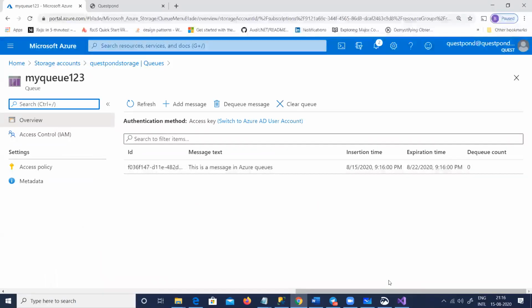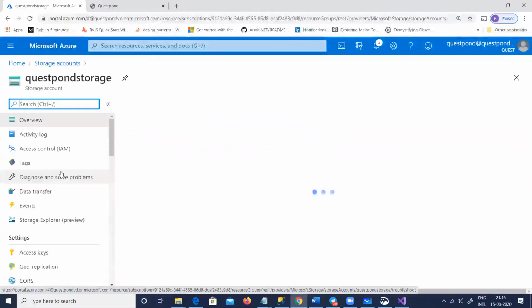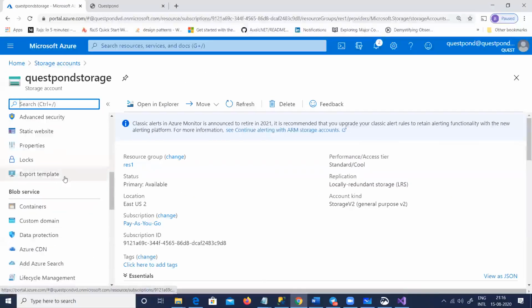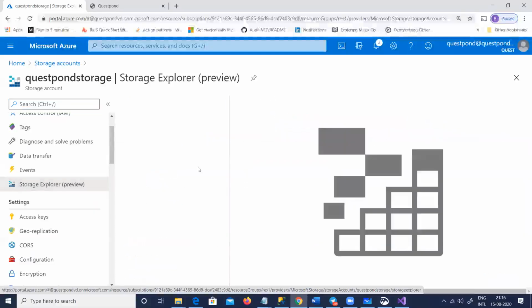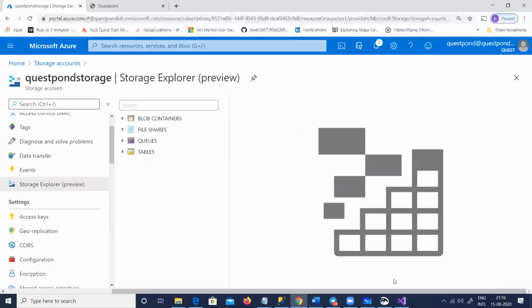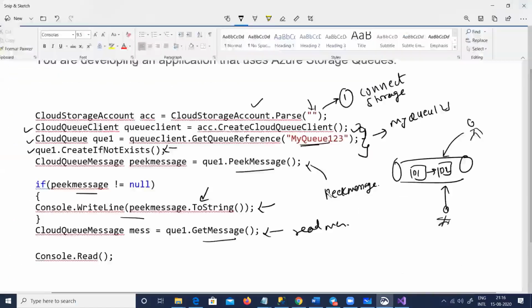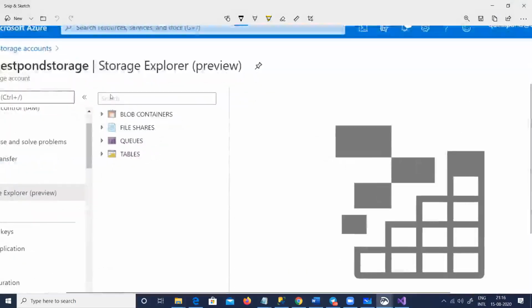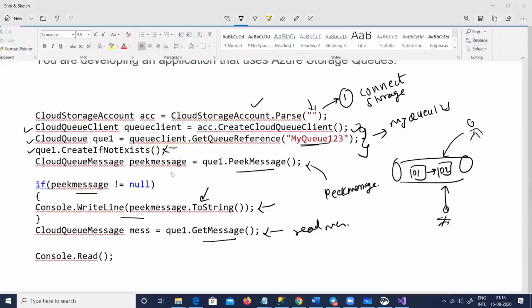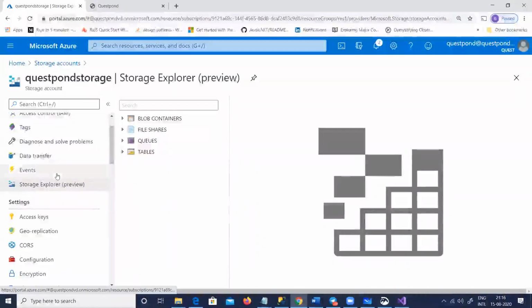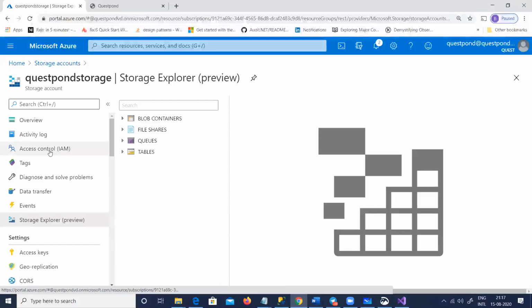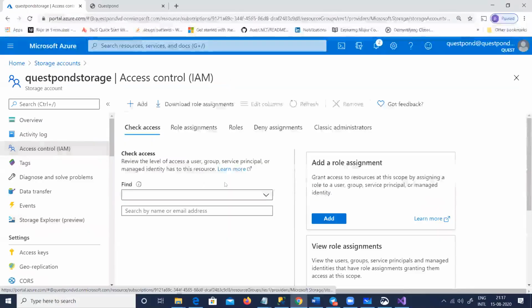Now, again, the other thing is we also need the connection string. We need the connection string to the storage account. Remember, at the top, we have the storage account. So very quickly, just to show you the hierarchy, this is a storage explorer view where you can see the full hierarchy of how it looks. At the top, you have the storage account. It can have blobs, it can have file shares, it can have queues and so on. So we need the connection string of the storage, right? So I'm going to go to the storage account, and there is something called access control over here. So I'll click on this access control.